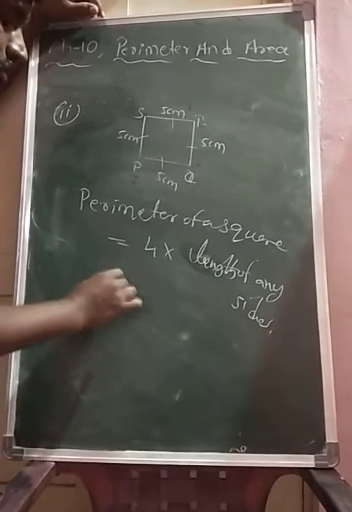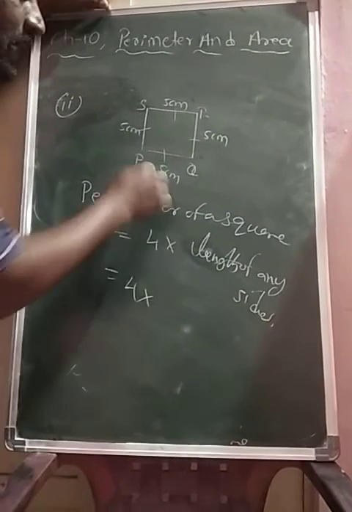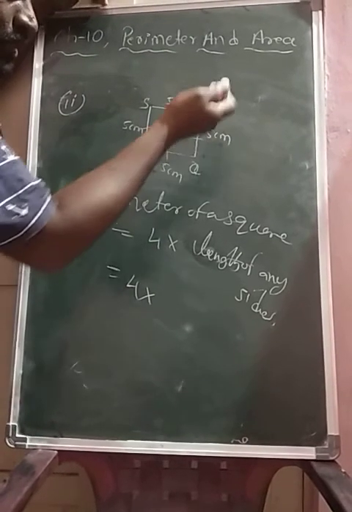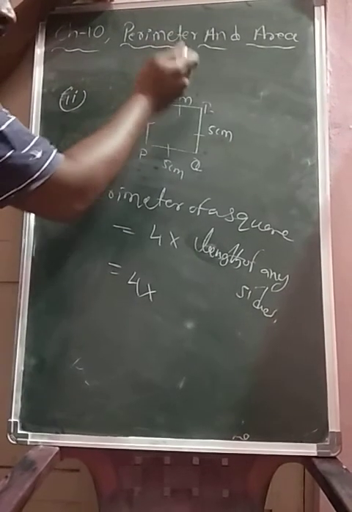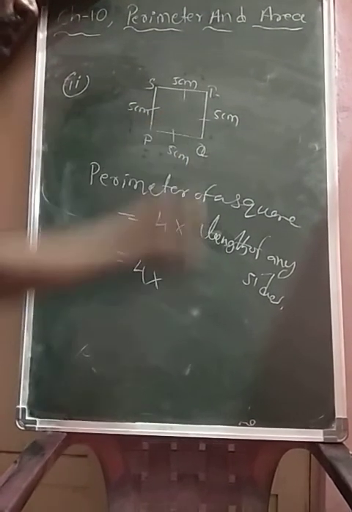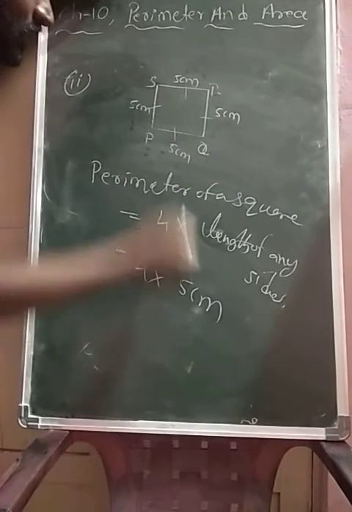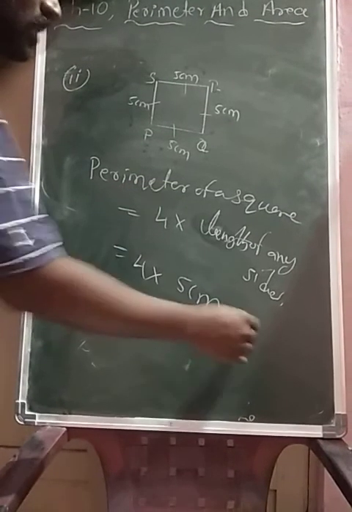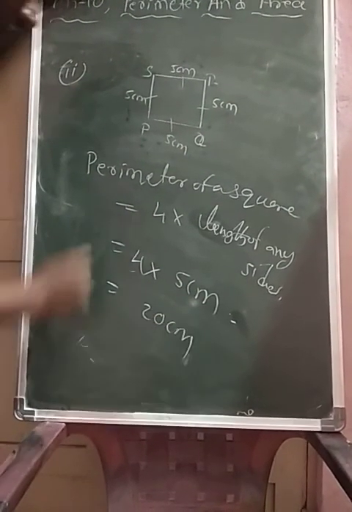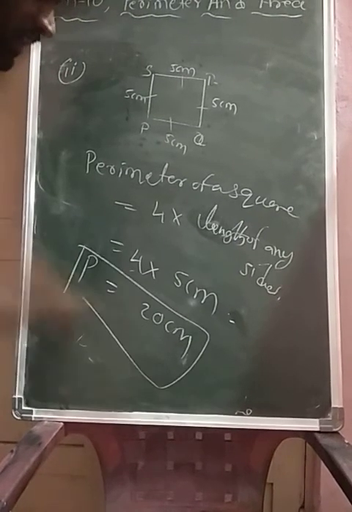Okay, so that is 4 into the length of any side, means PQ is equals to 5 centimeter, QR is equals to 5 centimeter, RS is equals to 5 centimeter, SP is equals to 5 centimeter. All sides are equal. So whichever length of any side we take, it will be 5 centimeter. Then 4 fives are 20 centimeters. So by using the formula we can find like this.